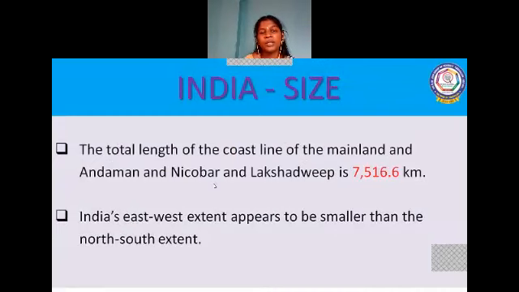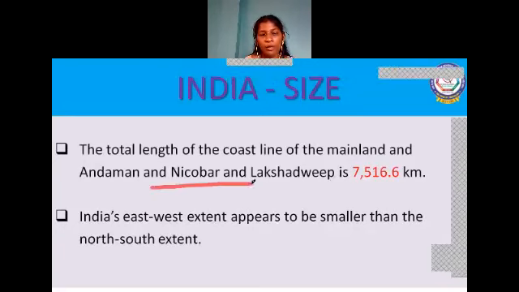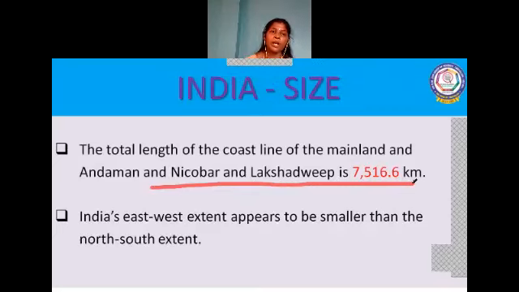Just now we saw that India has a lengthy coastal line of about 7,516.6 kilometer, and it includes the coastal lines of the Andaman Nicobar and Lakshadweep Islands.